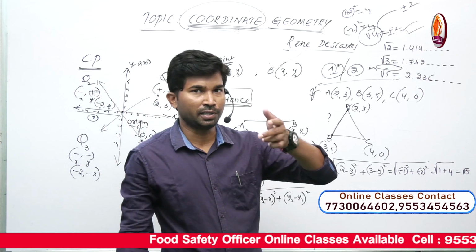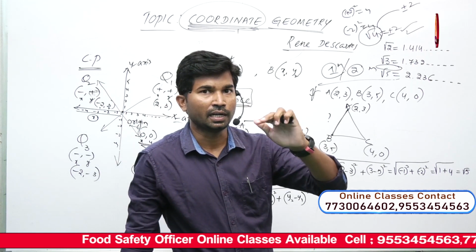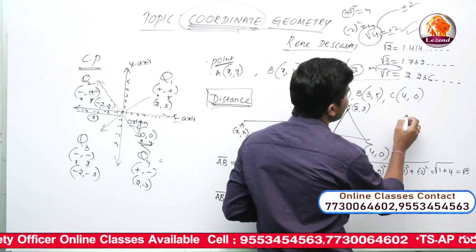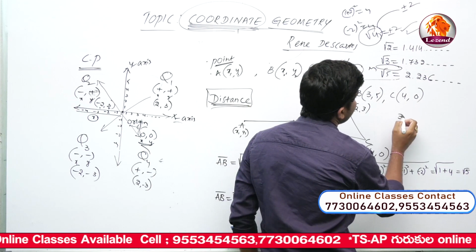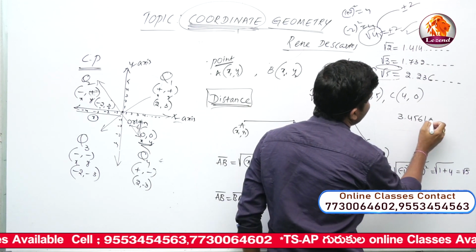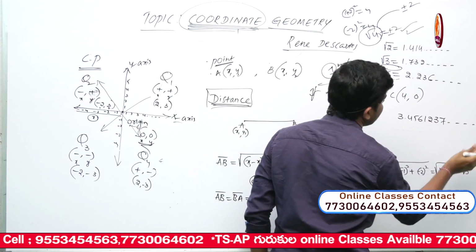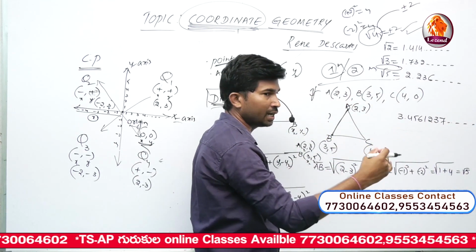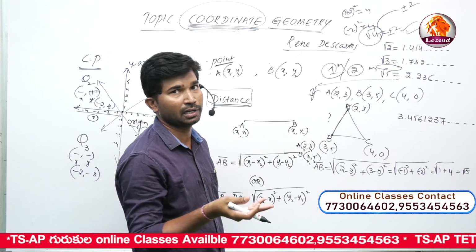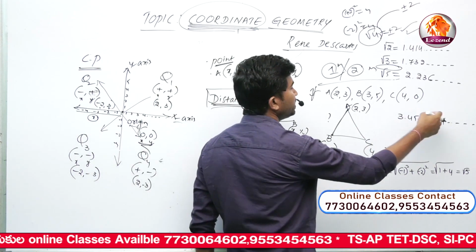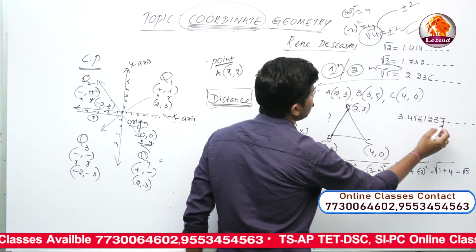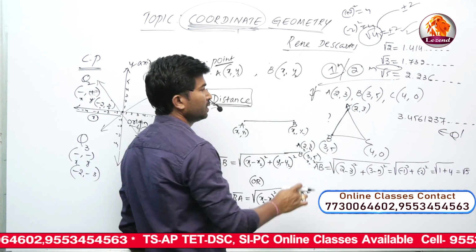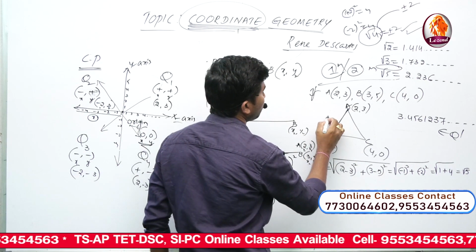Non-terminating means non-stopping. Non-terminating, non-repeating means, for example, 3.456, 1, 2, 3, 7 and so on. Here 'and so on' means non-terminating, not stopping, and no digit is repeating. This belongs to irrational numbers only. Now AB we have is root 5. The length of AB is equal to root 5.